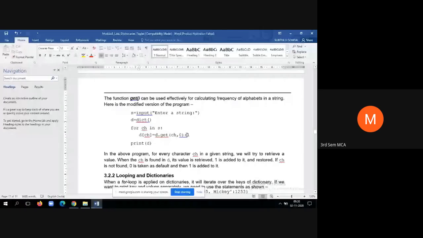Now say for example the element is already existing, then what happens? It will retrieve its value, which is its frequency, plus 1. Once again you are incrementing the counter. When it is not occurring for the first time, you are incrementing its value by 1.